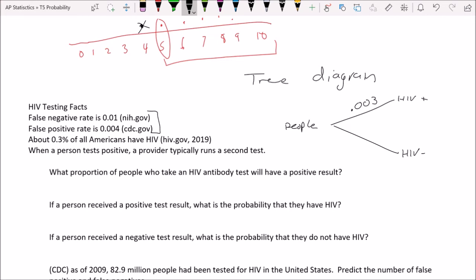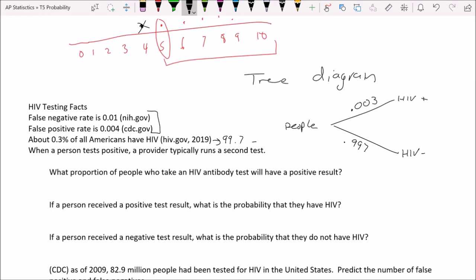Remember, 0.03 is 3%. So 0.003 would be 0.3%. And what that means, we got to consider the complementary probability. That means about 99.7% of people are HIV negative. So 0.997. Okay, so that encompasses that first piece of information.